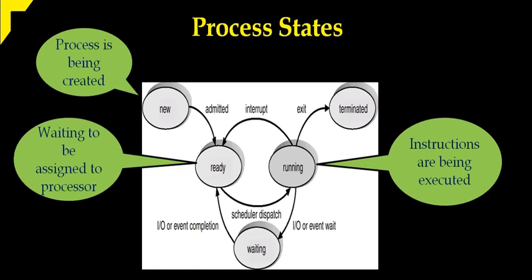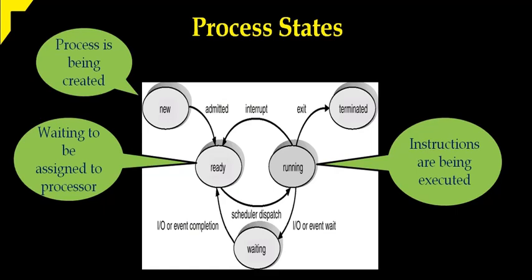Why does it come to the waiting state? If an IO event is needed for the process, at that time the processor has to execute some other process. That is how the operating system reduces the idle time of the processor. All operating systems nowadays are multi-programming and multitasking systems, and their intention is to reduce the idle time of the processor.